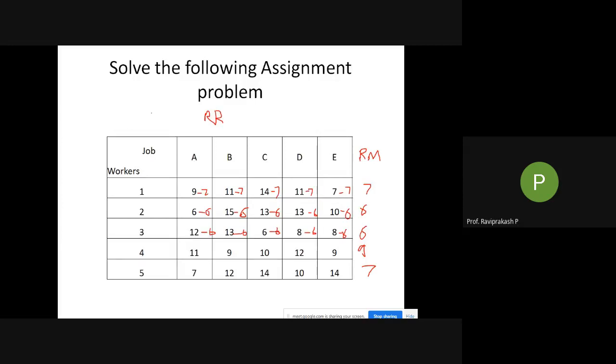You can write step 1 or step 1.1, whatever. Initially, the first one we are doing, take it as step 1 only. Step 1, row reduction. What do we do? We take the row minimum, then subtract it from all the values of that row. Similarly, go to the next row, then the subsequent row, and so on till the last row. So this is row minimum.